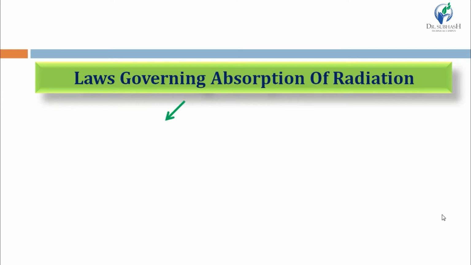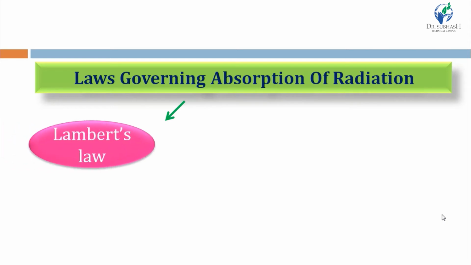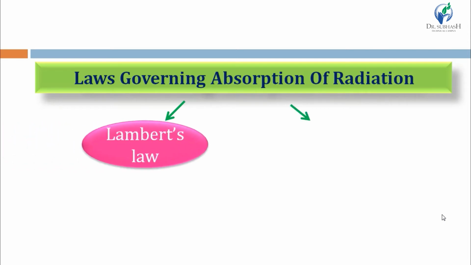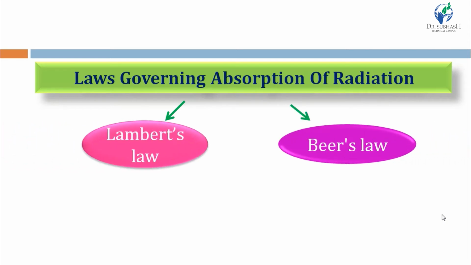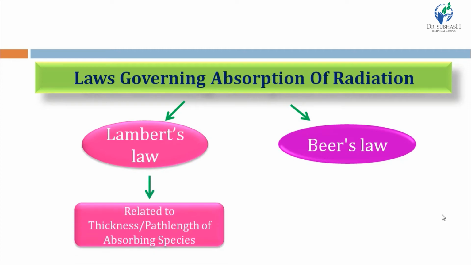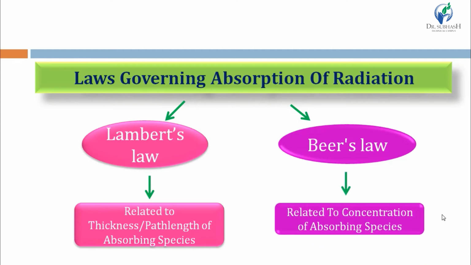There are two laws which govern the absorption of radiation. First is Lambert's law and second one is Beer's law. These are the landmarks, students. They are very important laws in spectrophotometry, right? These are the fundamental laws in spectrophotometry as well as in colorimetry. Lambert's law is related to the thickness or path length of absorbing species, and Beer's law is related to the concentration of absorbing species, right?